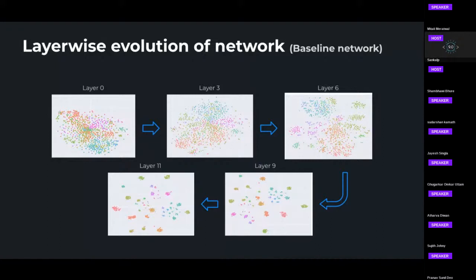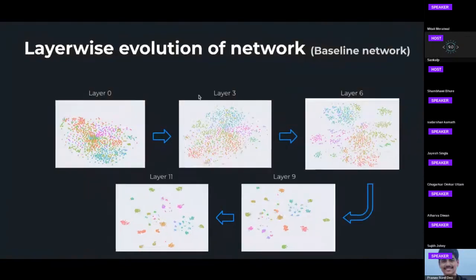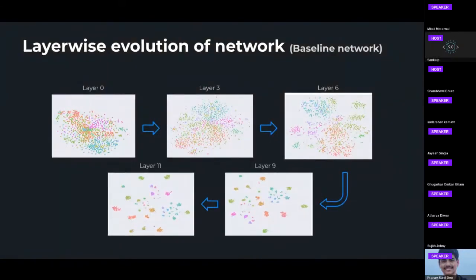And how well did your SMOTE work on this image data? You had a look at the samples? Okay, I couldn't hear anything. I guess Pranav lost the connection.